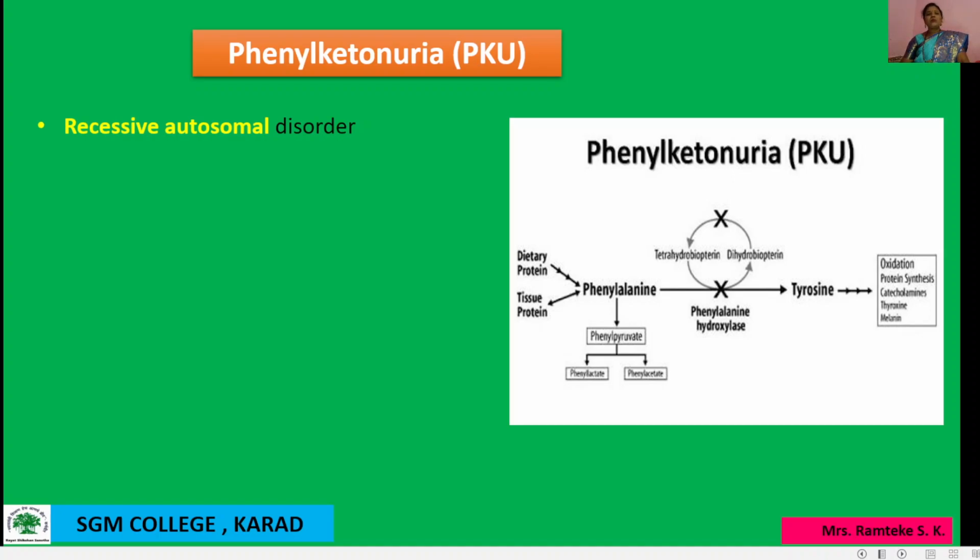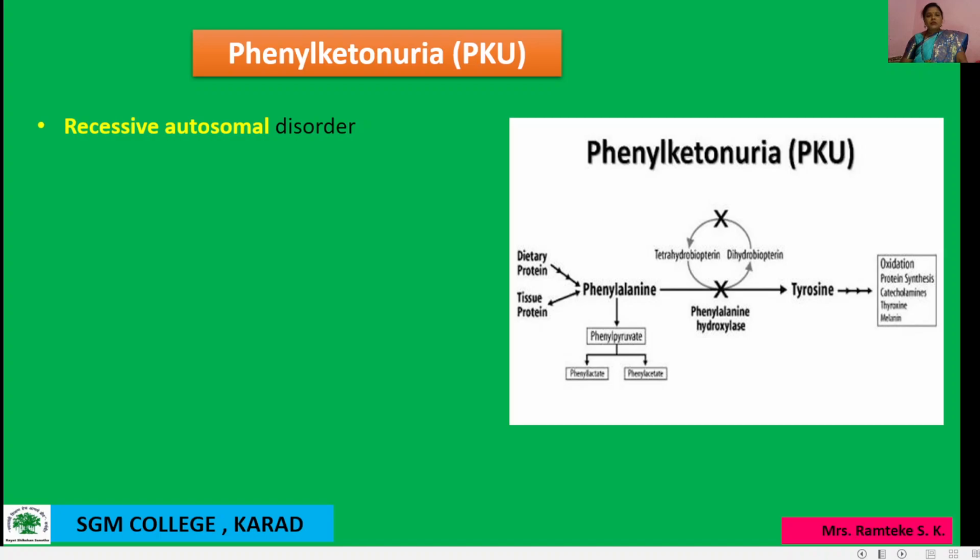Metabolic means the breakdown of food material, the digestive process. When recessive genes are present in homozygous condition, the phenylalanine hydroxylase enzyme is not produced.